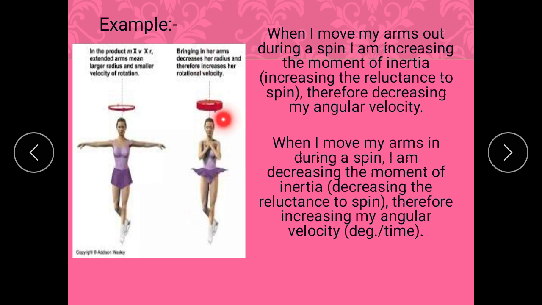In this case, the arms are close to the body, that is close to the axis of rotation, so moment of inertia decreases, right? Because the perpendicular distance will decrease. So in these two cases, here the moment of inertia is more, but here the moment of inertia is less. Now in reverse, as the moment of inertia increases, the angular velocity decreases, so the speed of that dancer decreases. But when the moment of inertia is less, the speed of the dancer will increase, that is omega, angular velocity, increases.